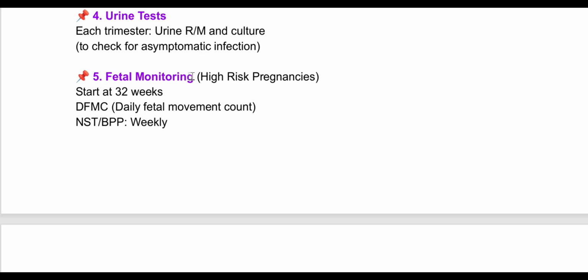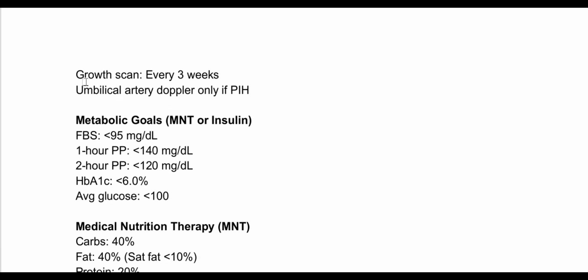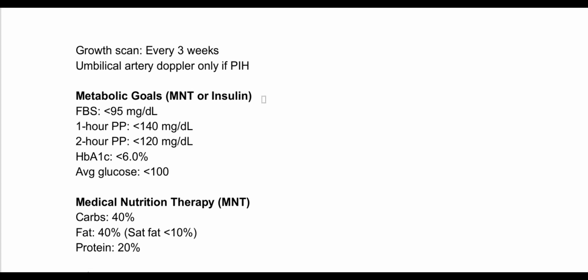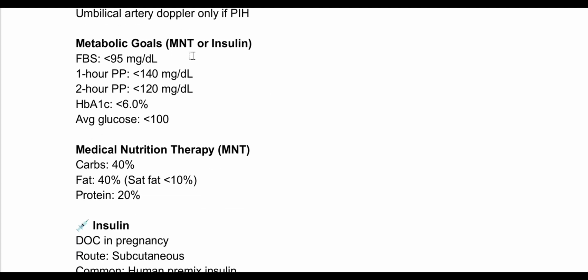Now fetal monitoring. In high risk pregnancy we will start fetal monitoring at 32 weeks. That is daily fetal movement count, and non-stress test or biophysical profile weekly. We will also go for growth scan every 3 weeks and umbilical artery Doppler only if pregnancy induced hypertension is present. Metabolic goals, when the patient is on MNT or insulin: fasting blood sugar should be less than 95, 1 hour PP less than 140, 2 hours less than 120, HbA1c less than 6, and average glucose less than 100.